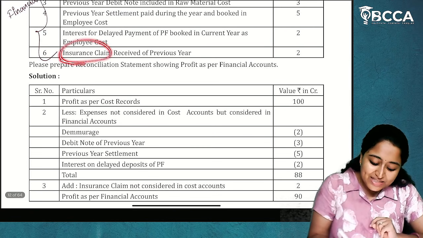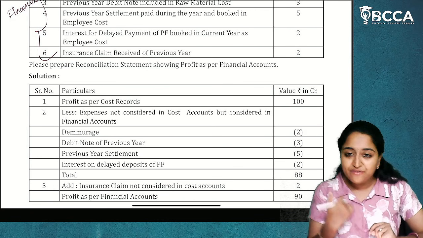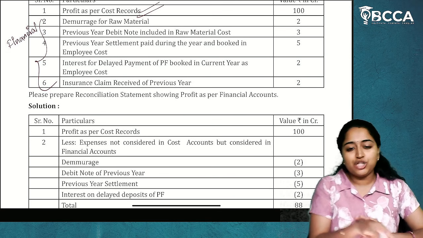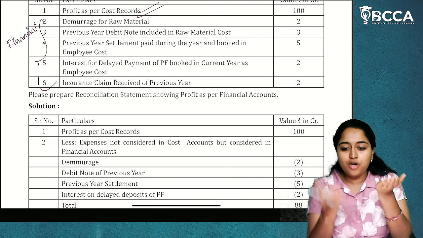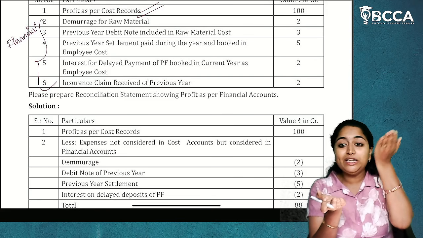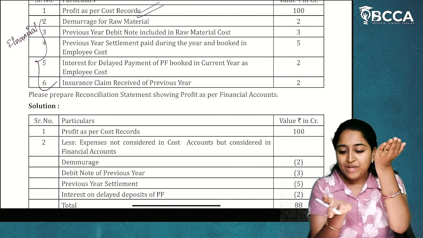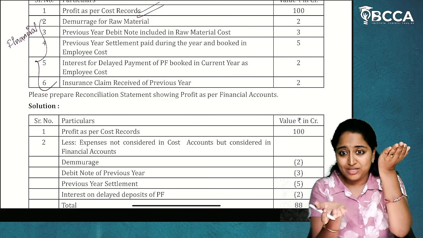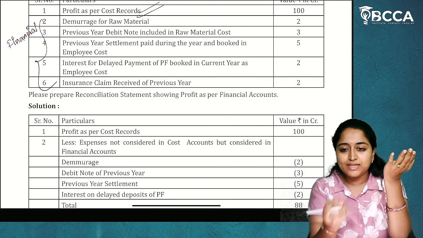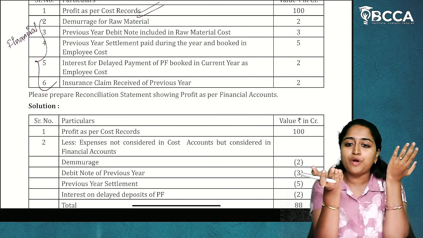Next, insurance claim received of previous year. Now, what is insurance claim received? It is income, which is considered in the financial accounts. So, financial accounts profit is here, cost accounts profit is here. In financial accounts, we have already recorded an income of insurance claim, due to which the profit of financial accounts is here and cost accounts is here. We already have cost accounts and we need financial accounts. So, whatever is not considered, we will consider it and bring it up so that we will get the financial accounts profit.